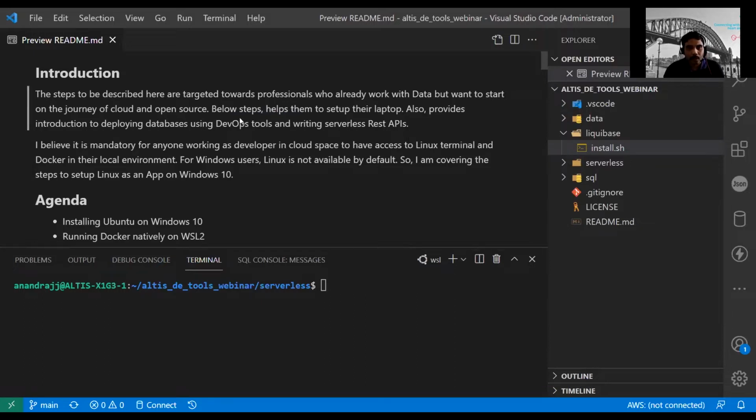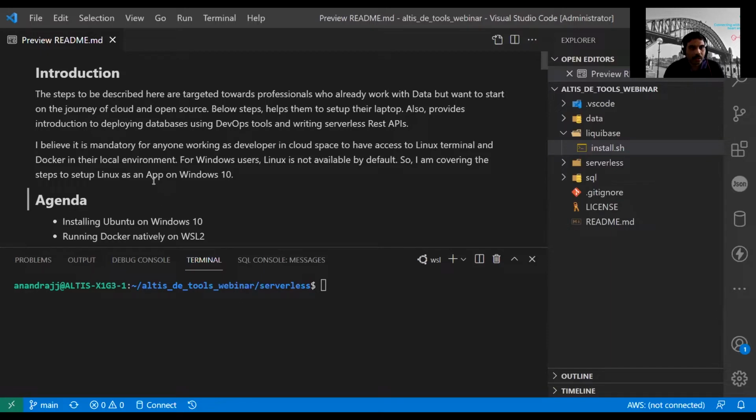The steps below will help you set up your laptops. They also provide an introduction to deploying databases using DevOps tools, and then writing a serverless API. So not only setting up laptops, but also some of the basic tools to automate your deployments, and deploy serverless APIs in the cloud or any serverless application.